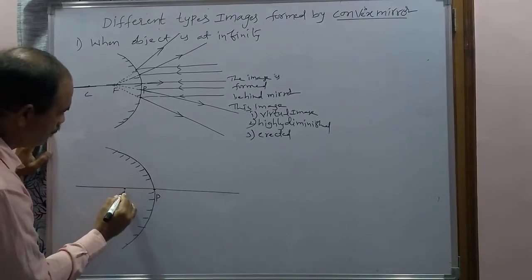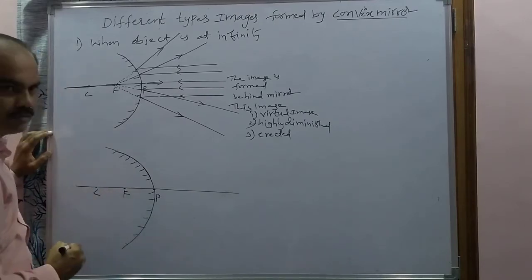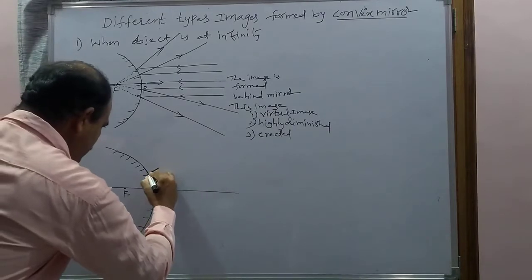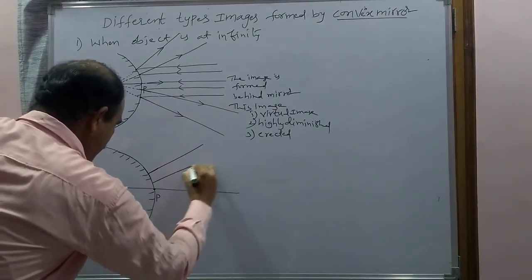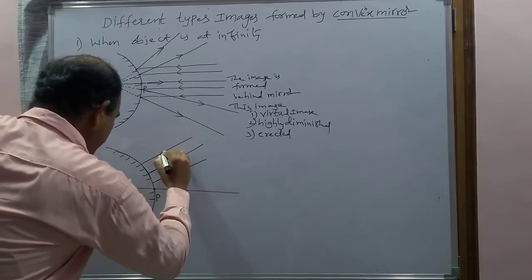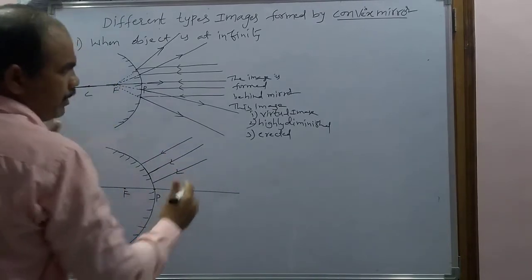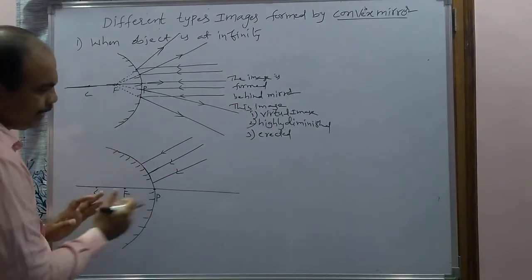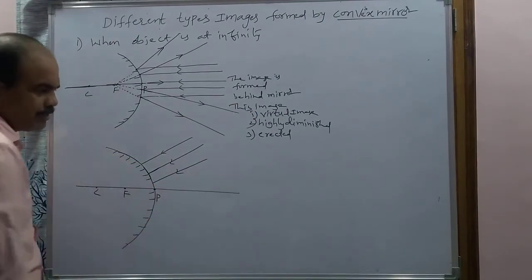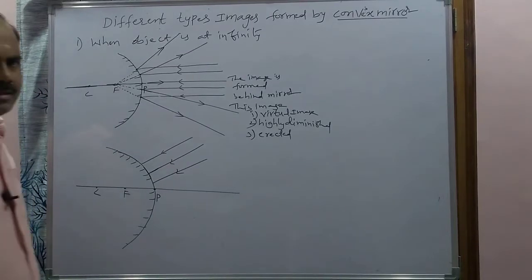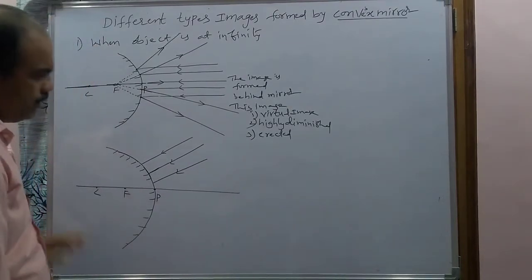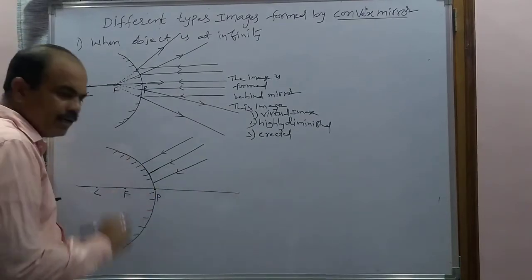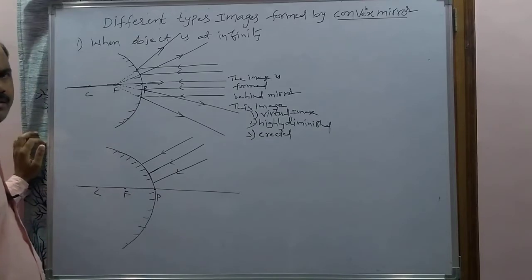Pole, focus, center of curvature. Now imagine these are the rays coming from an infinity object. So they are parallel to each other, but they are not parallel to the principal axis. In this case, what do we have to do? We have to follow the first law of reflection. With whatever angle they are incident, with the same angle they are reflected.